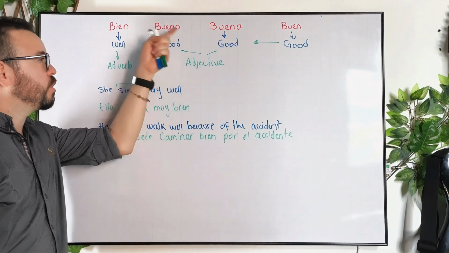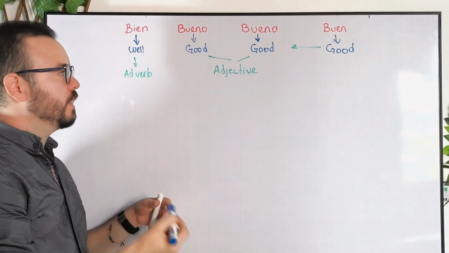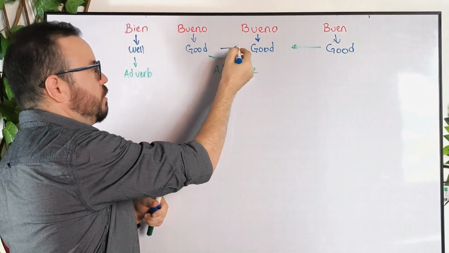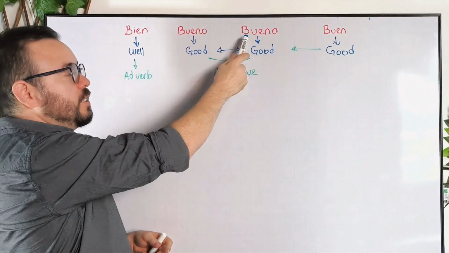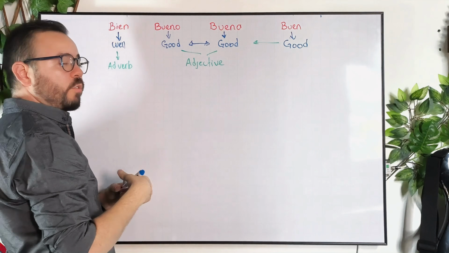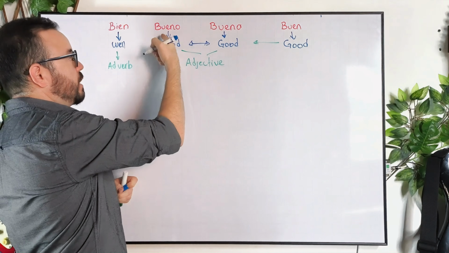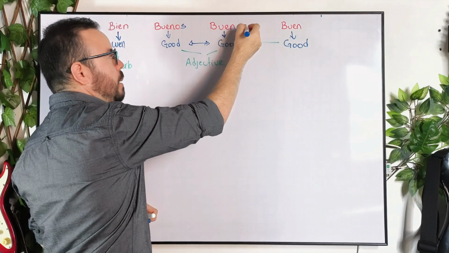Now let's go with bueno and buena. Here, when we say bueno or buena, we're saying literally the same word. We're using literally just "good," okay? Both of them are literally the same word. This is just the feminine version of this word. And if we have a feminine version, we can also have a plural version. So we can say bueno, or I can say buenos. Or I can say buena, or I can say buenas.